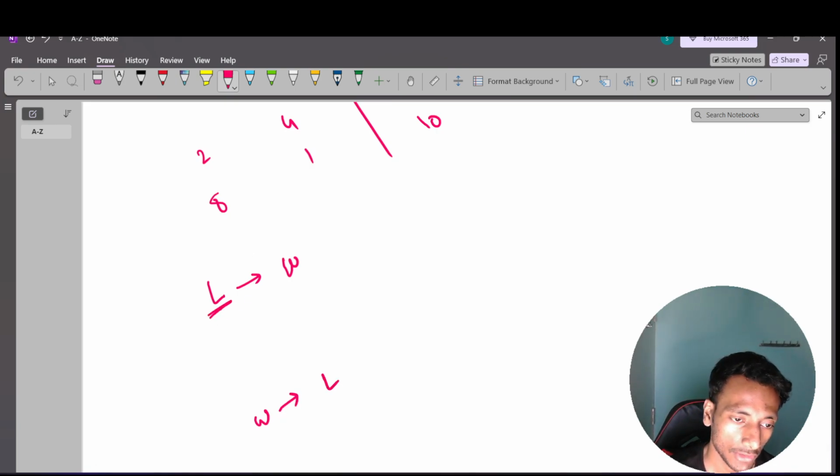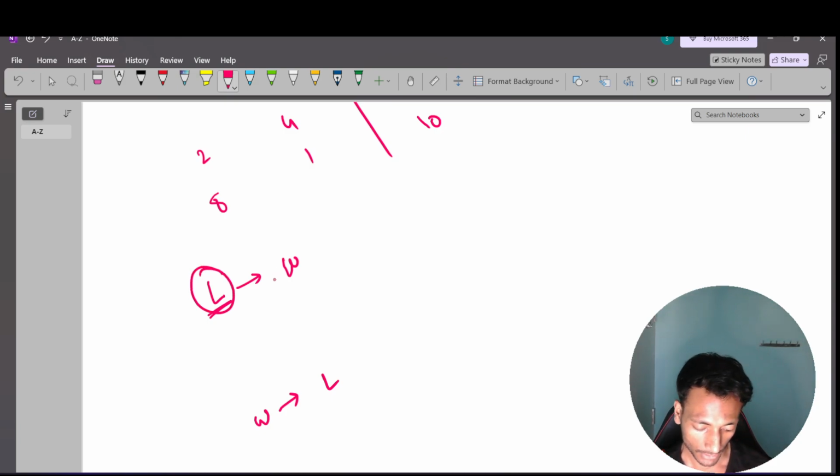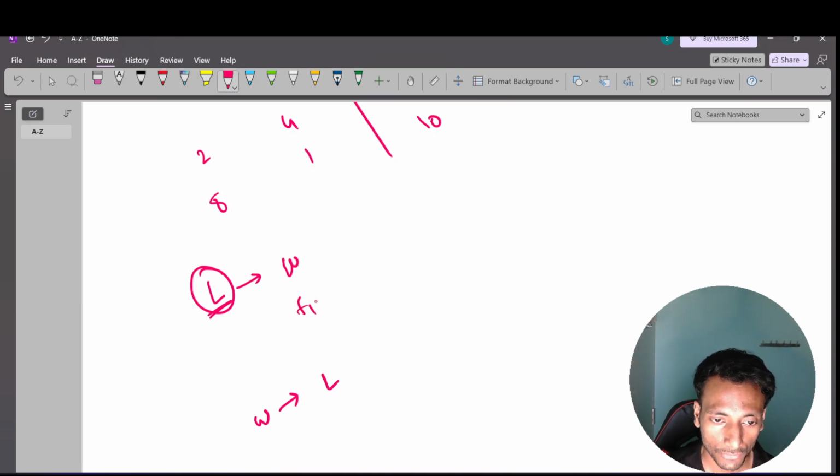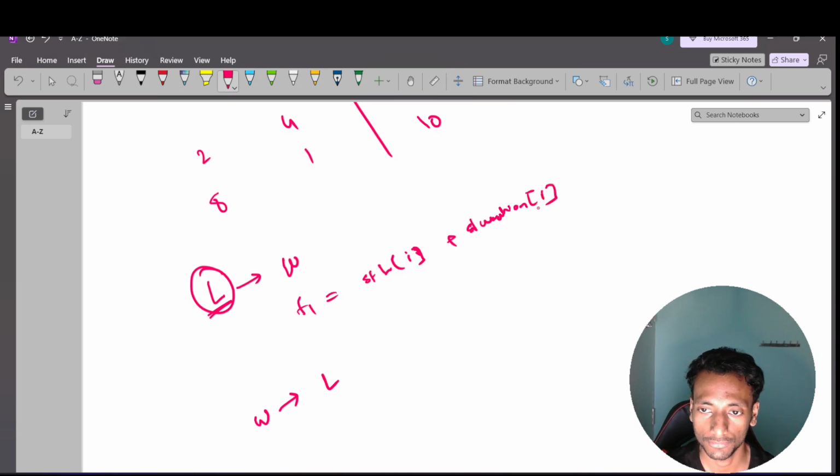So when should I get the best start time for the land ride? Because ultimately we are trying to compute f1, which means the start time of land ride i plus the duration of i.